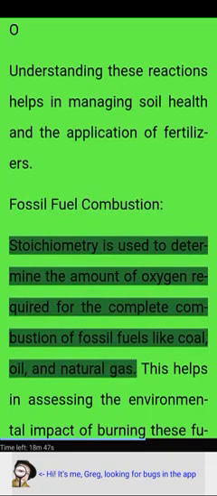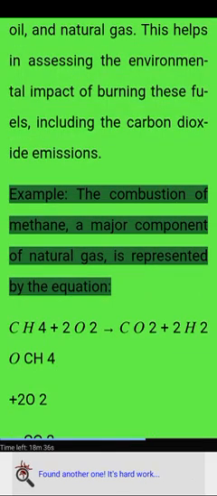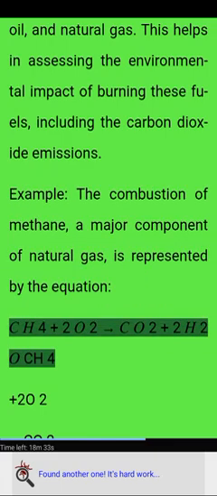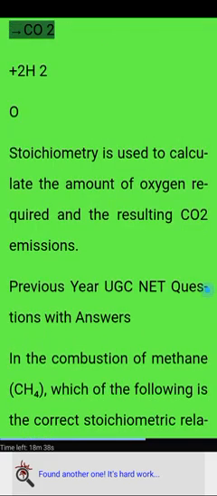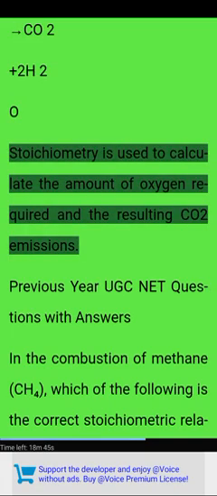Fossil fuel combustion. Stoichiometry is used to determine the amount of oxygen required for the complete combustion of fossil fuels like coal, oil, and natural gas. This helps in assessing the environmental impact of burning these fuels, including the carbon dioxide emissions. Example, the combustion of methane, a major component of natural gas, is represented by the equation CH4 + 2O2 → CO2 + 2H2O. Stoichiometry is used to calculate the amount of oxygen required and the resulting CO2 emissions.